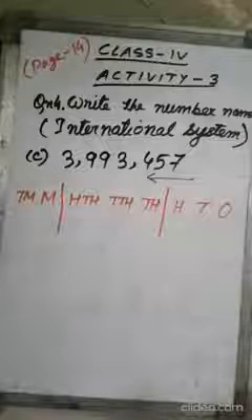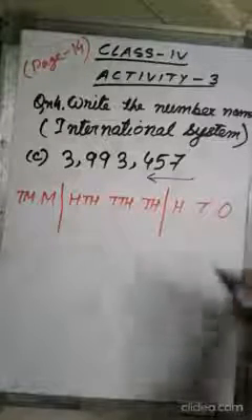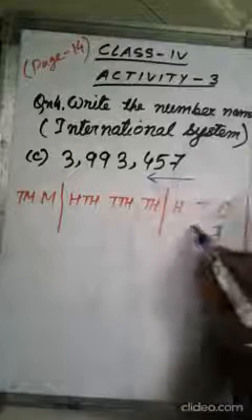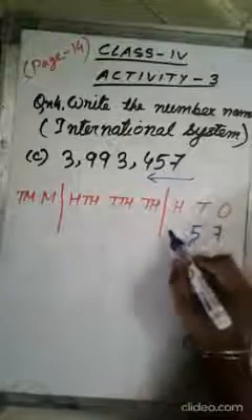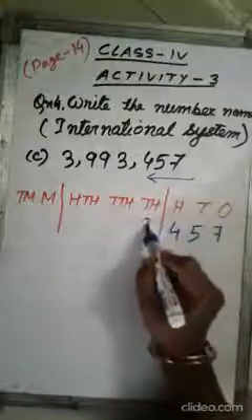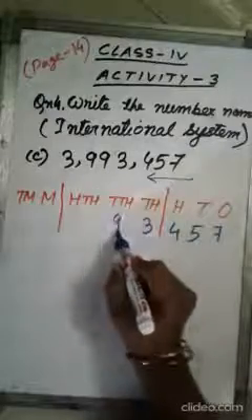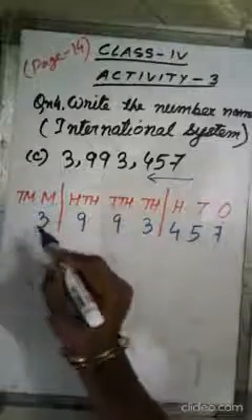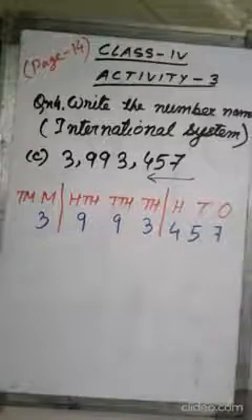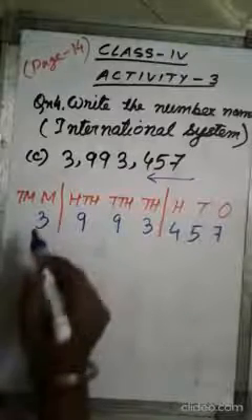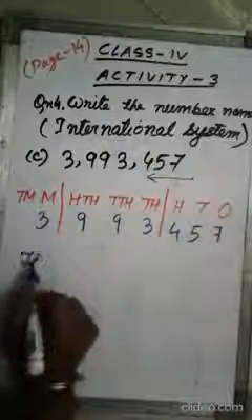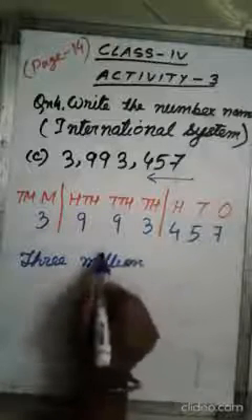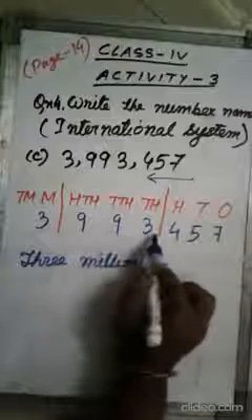Now putting the digits in their respective places. 7, 5, then 4, 3 in thousands place, 9 in 10,000s place, again this 9 in 100,000, this 3 will be in million. So if I write the number name, it will be 3 million, 993,000,